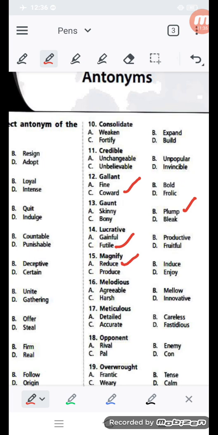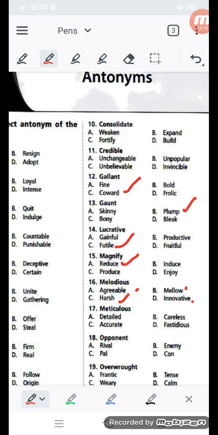Question number 16 you can see. Melodious, its opposite meaning should be hearts, agreeable, mellow and innovative. Melodious is a good quality that makes a note attractive. And here some good qualities are also given, like agreeable, mellow and innovative. These are good qualities. Only a bad quality, that is hearts, is given. Hearts is the opposite of melodious.